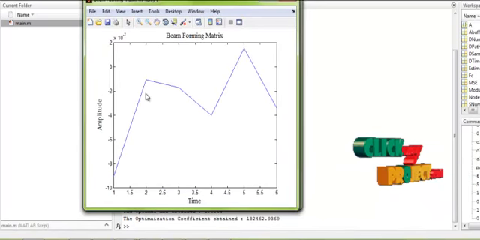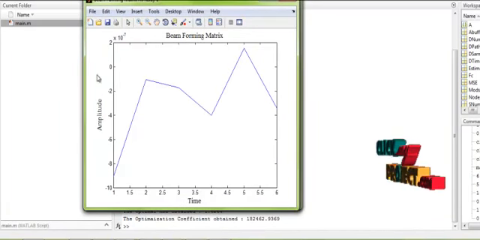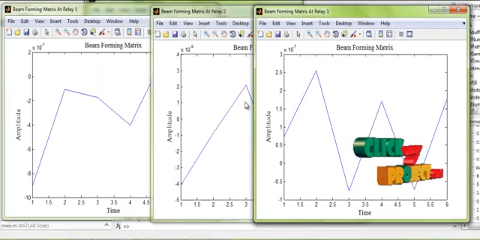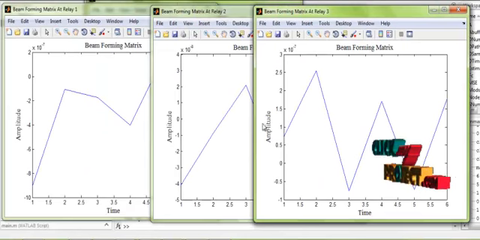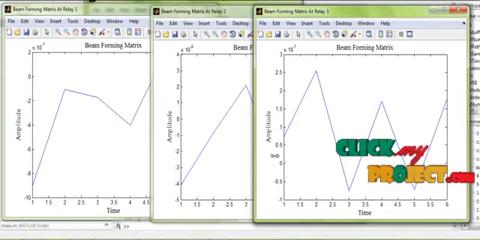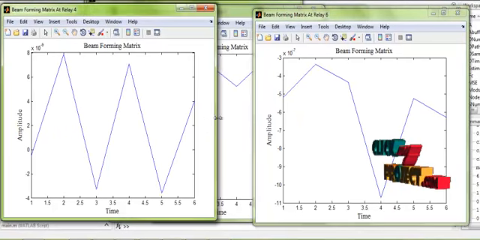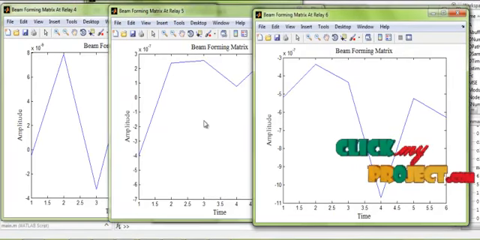This is the beamforming matrix value calculated for relay 1. The values are depicted in the format of a graph. Similarly, for all the relays, the matrices were calculated and depicted in the form of a graph. These are the beamforming matrices for relays 4, 5 and 6.